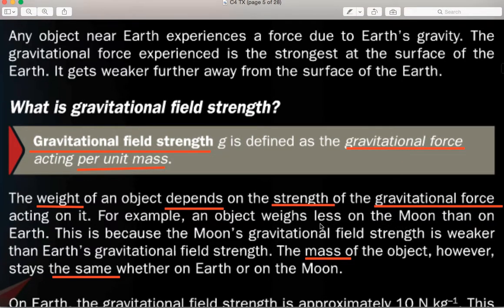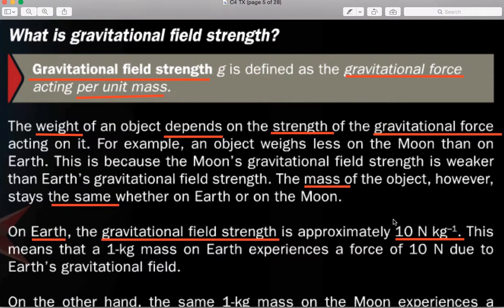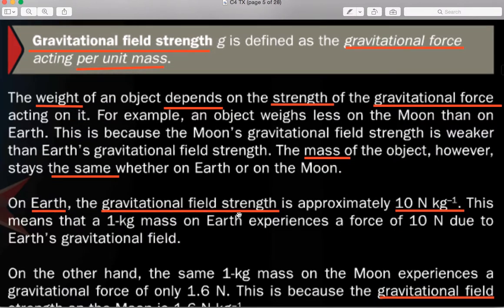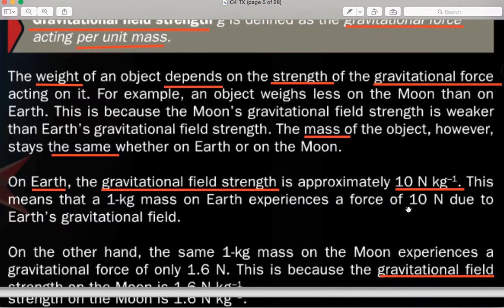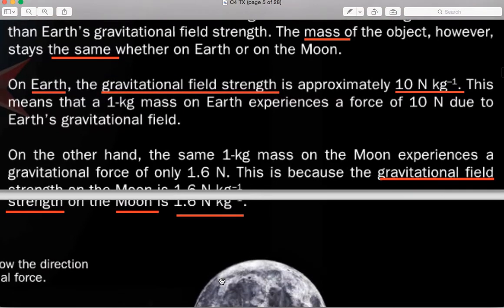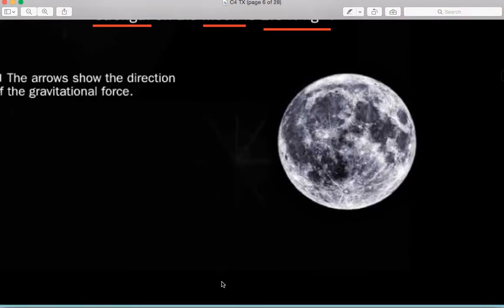The gravitational force depends on the mass of the planet that we are on. So on Earth, the gravitational field strength is about 10 newtons per kilogram, and you notice this is the same number as the gravitational acceleration due to gravity. On Earth it is 10 newtons per kilogram, whereas that on the moon is 1.6 newtons per kilogram.